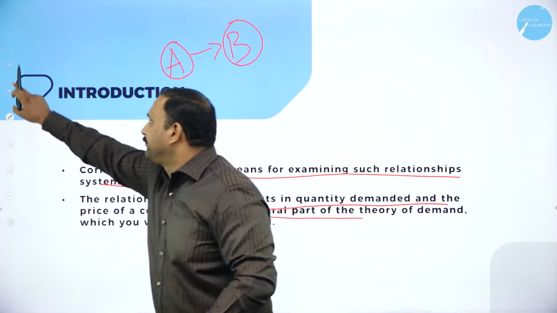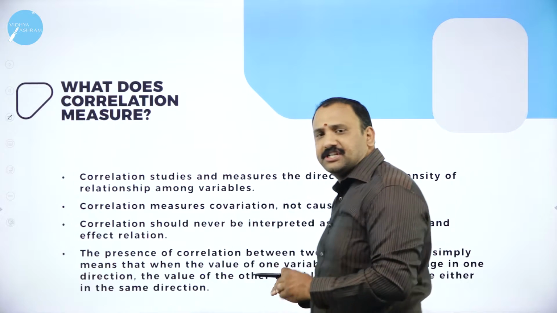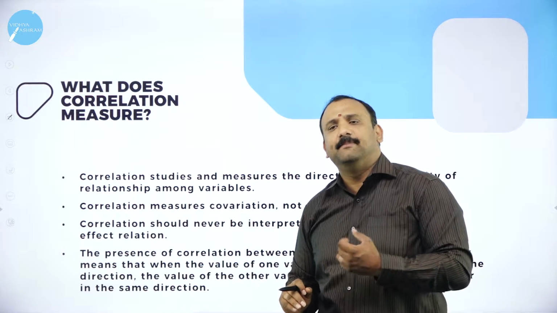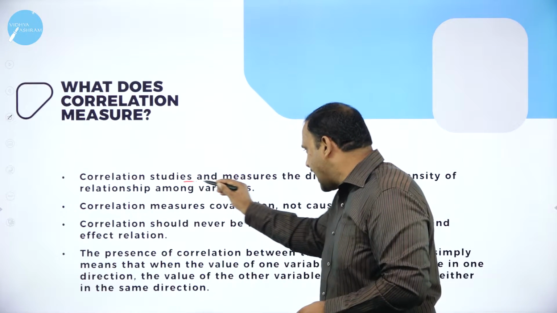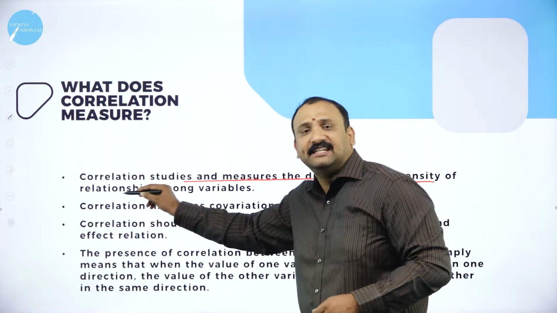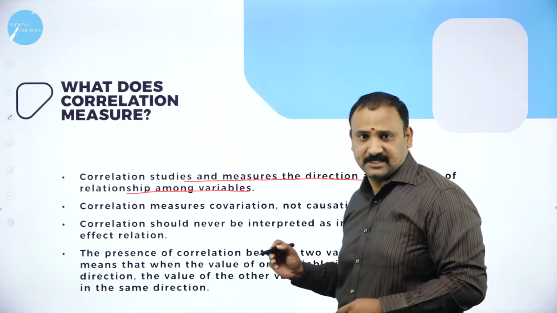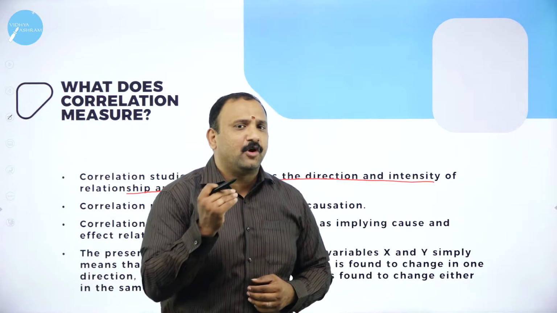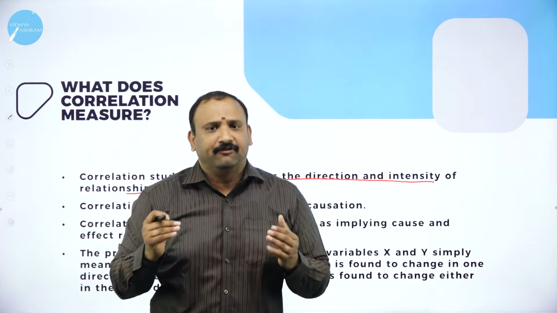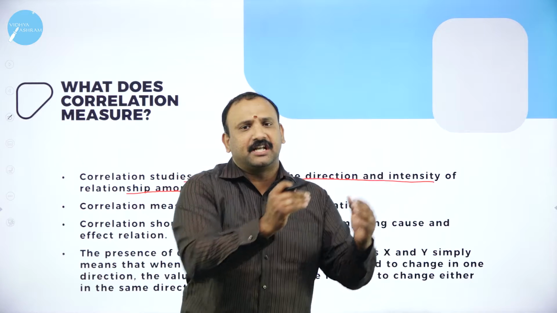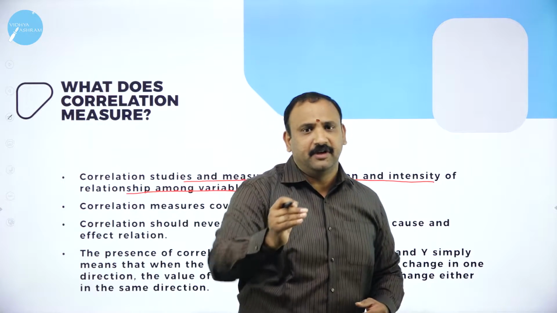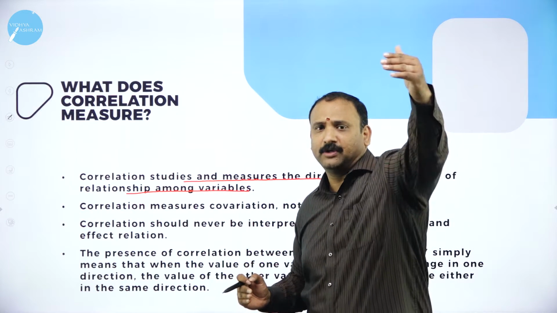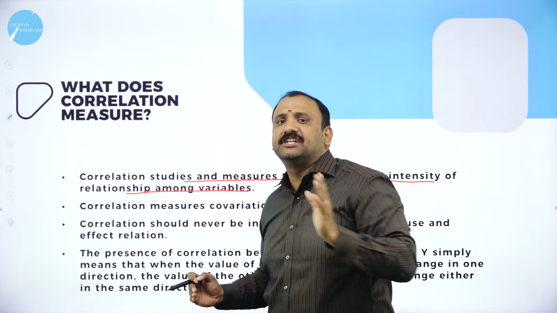Now moving forward, what does correlation measure? Why am I using correlation in economics? What does it actually help us in measuring? The first thing: it studies and measures the direction and intensity of relationship among variables. Direction is a common word. Direction can be either on the positive side or on the negative side. If all of them are moving towards one particular side in the same direction, then they are positive. If they are moving in the opposite direction, then they are negative. One forward direction, they are positive; one reverse direction, they are negative.